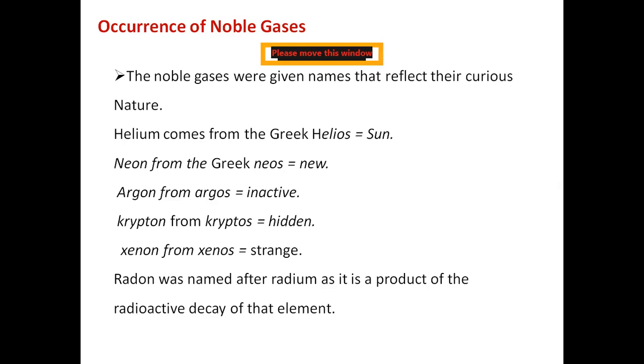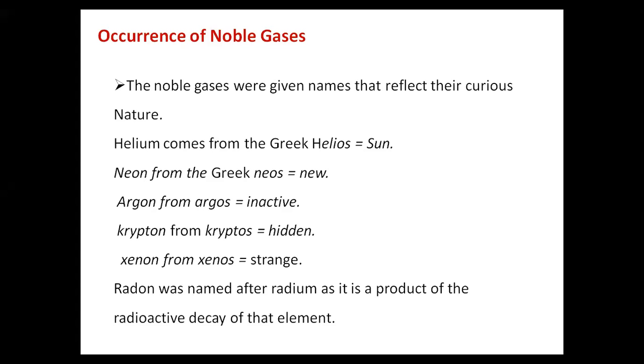Xenon comes from xenos, which means strange, unknown. And radon definitely comes from radioactive. This radon means radioactive, you see the three letters, rad. So these are very interesting and simple ideas about the names of the noble gases.